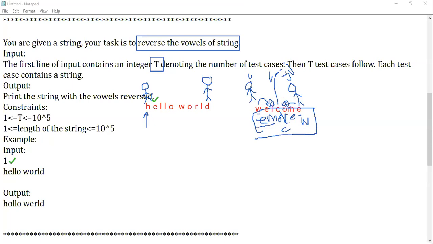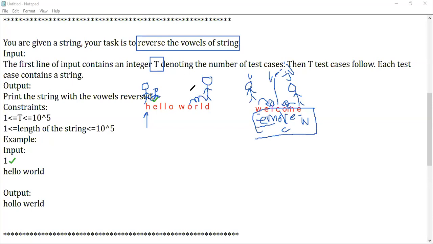The same thing I'm going to do, but instead of moving both persons in parallel, one step front and one step back, I'm not going to have parallel moving. Instead, I'm going to move the first pointer till he reaches a vowel. I'll make him stand at this position itself. I'll ask him, you please wait here. In the same way, I'll start my iteration from the other position. So from here, he jumps here, he comes here, and he comes here.